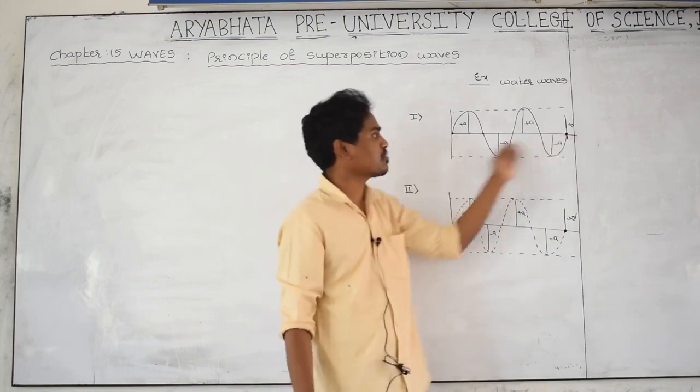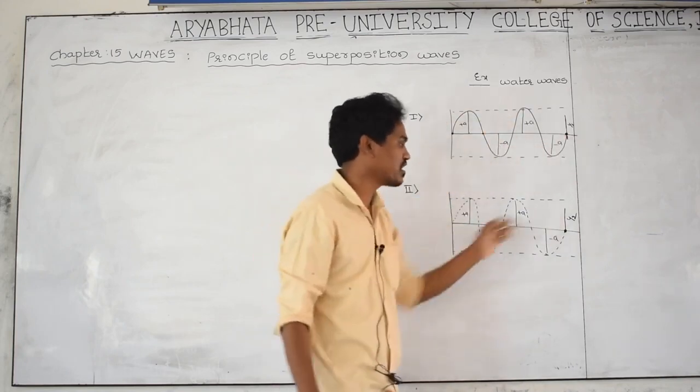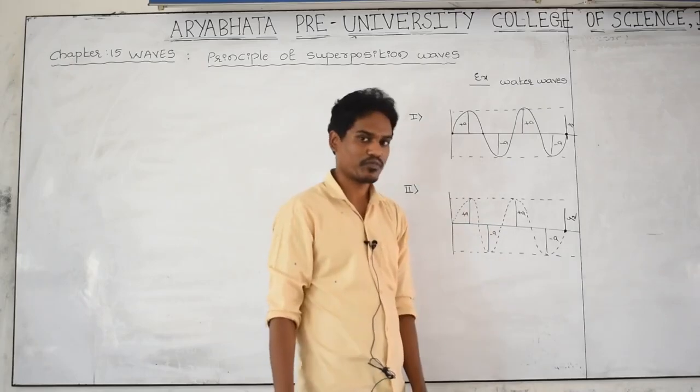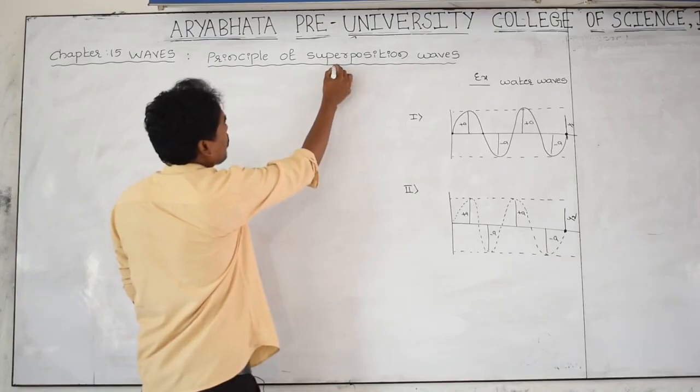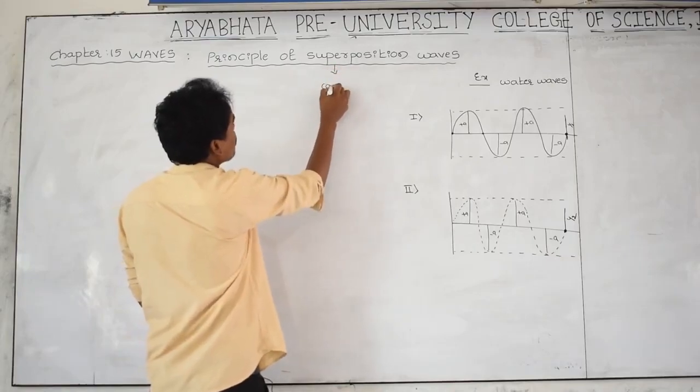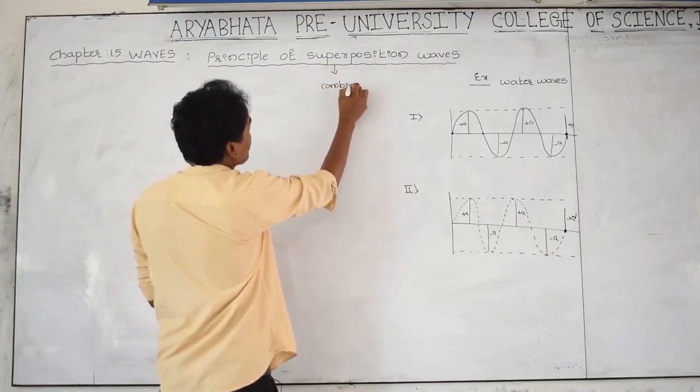y1 is the displacement given by the first wave and y2 is the displacement given by the second wave. And think yourself, superposition means combination of two or more than two waves.